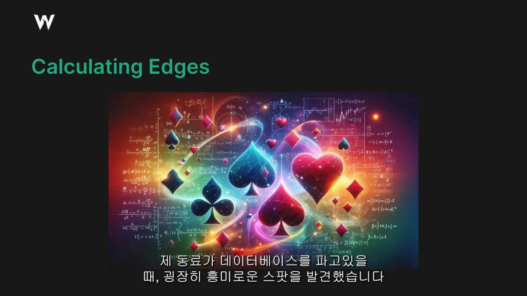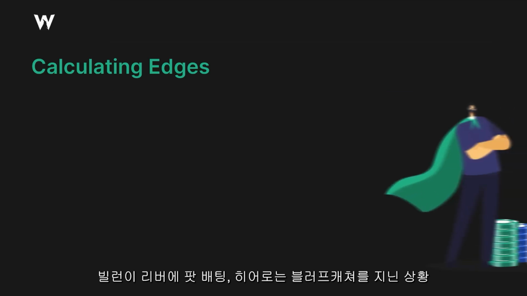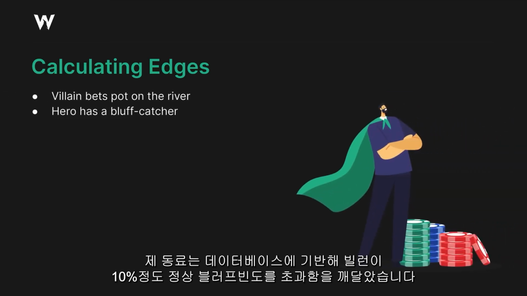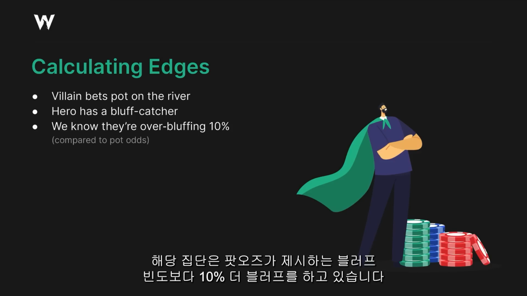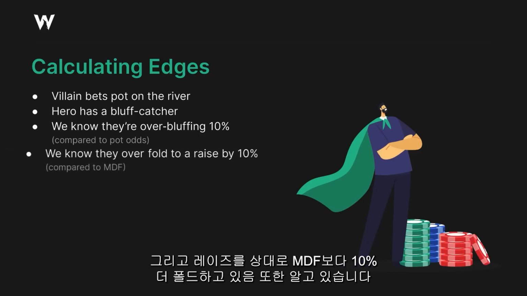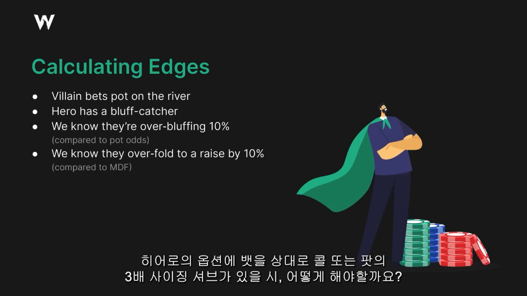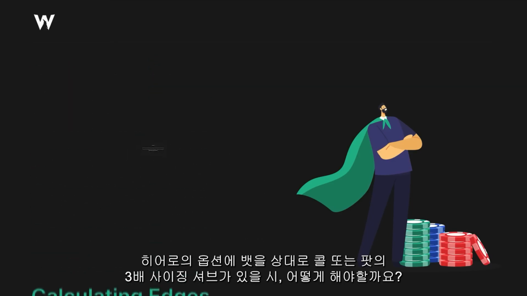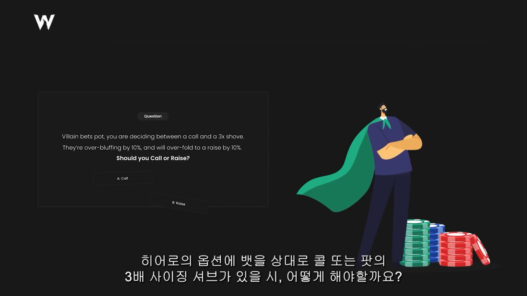A colleague of mine was digging through his database and he noticed this really interesting spot. Villain bets pot on the river and he has a bluff catcher. He knows, according to his database, that in this particular spot, Villain seems to be over-bluffing 10% of the time. By villain, I just mean the population tends to be bluffing 10% more than the pot odds would dictate. We also know that they fold to a raise 10% more than MDF. So our options are we can call or we can shove for 3 times the bet. Should you call or should you raise?